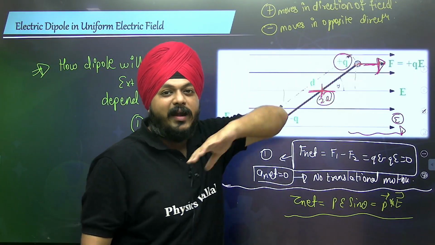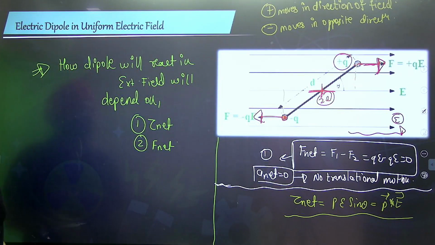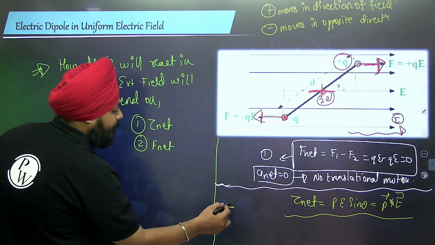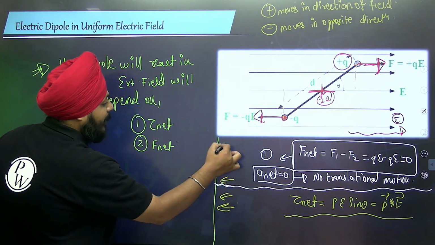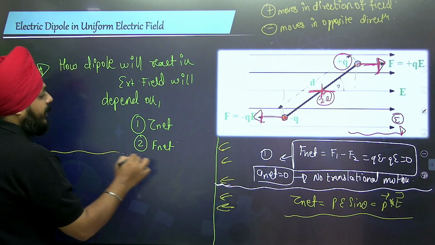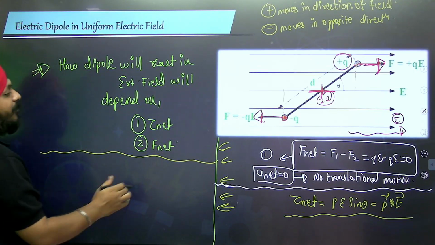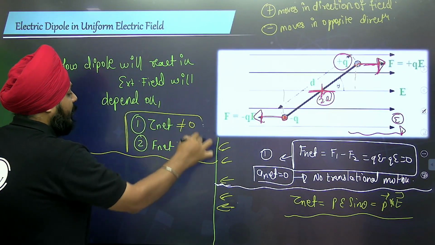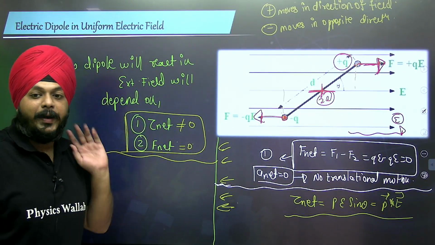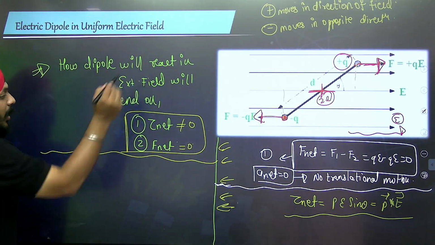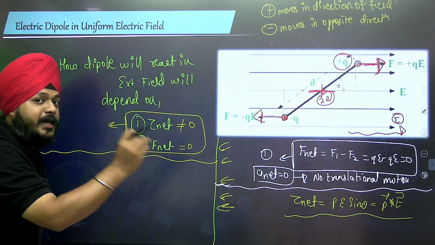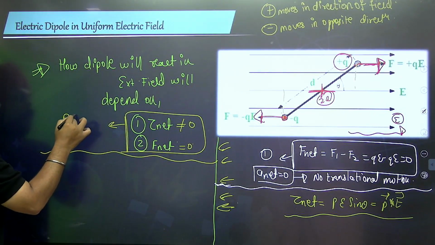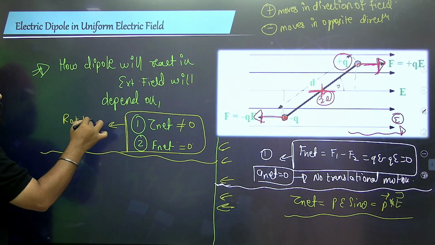So the most important result when the dipole is kept in a uniform electric field is that the net torque is not 0, but the net force is 0. It means the dipole has the highest possibility to perform rotational motion with respect to a specific point.